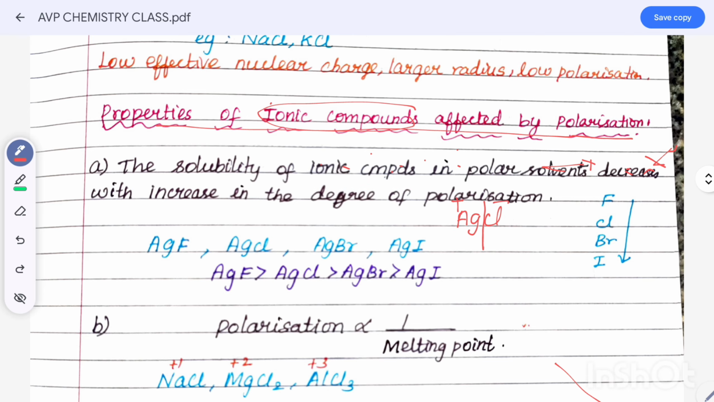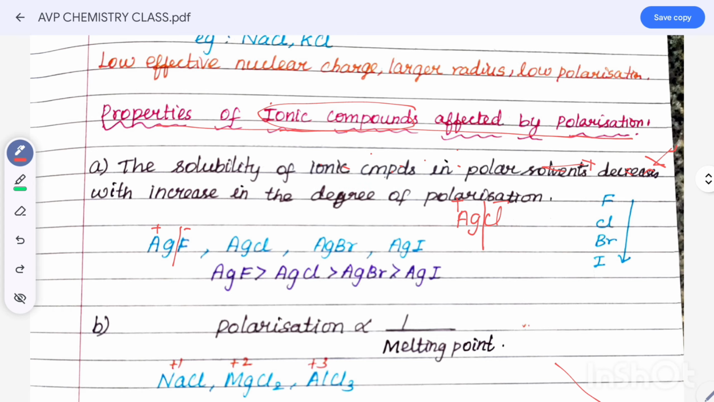Whichever element dissociates into a positive cation and an anion, that is an ionic compound. Here AgF gives Ag plus and F minus. That indicates ions. So they dissociate into ions, cation and anion, that is ionic compounds.